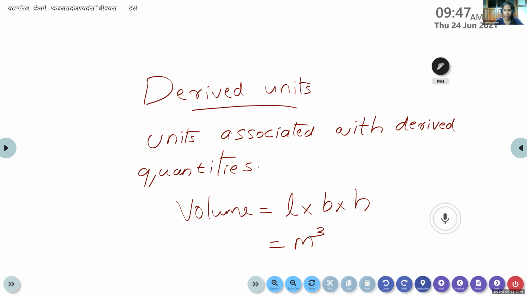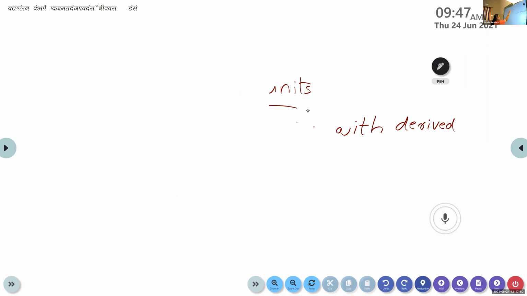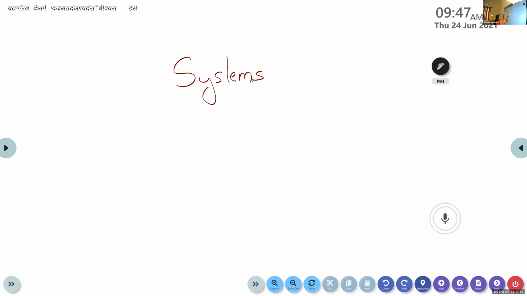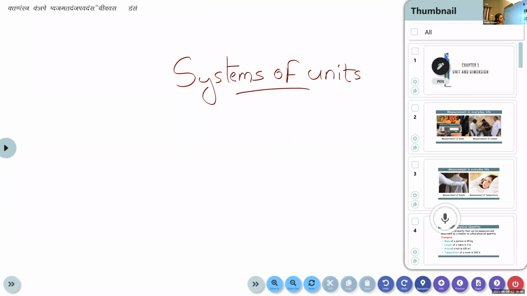Okay. Now, we can discuss one more topic based on this unit, that is systems of unit. Next heading, systems of unit.